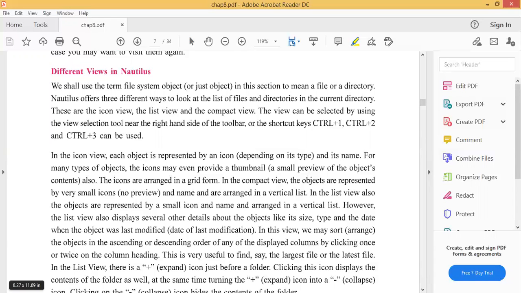The list view, you are able to see in list view. See, this is a list view. I will show you here. This is called list view. Everything will be displayed here: folder name, date modified, type. This is called list view. In icon view, only icons will be displayed.